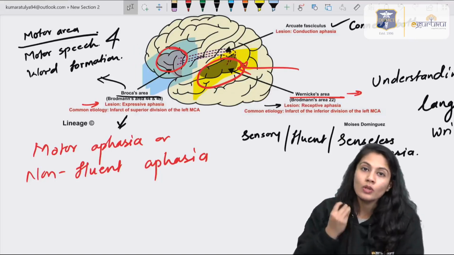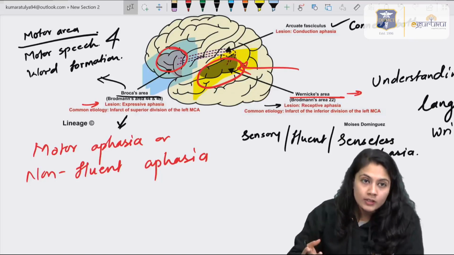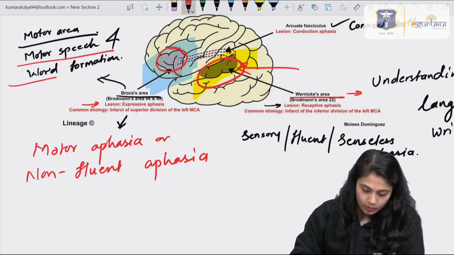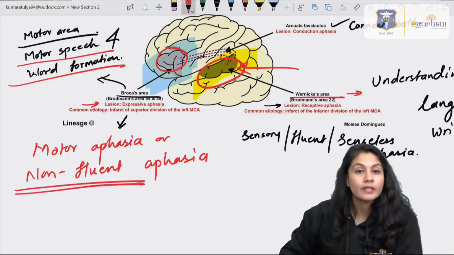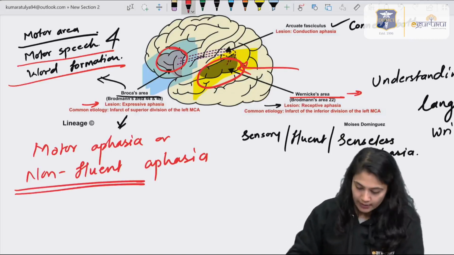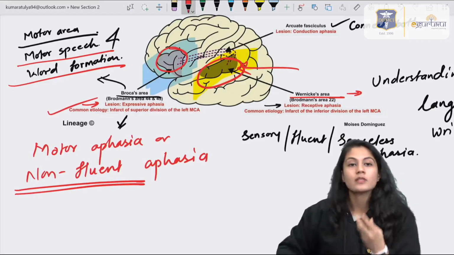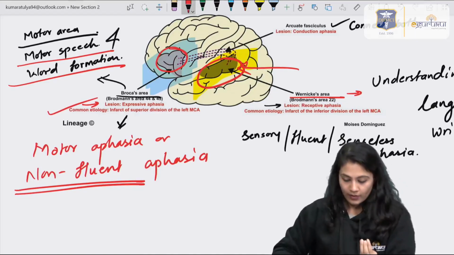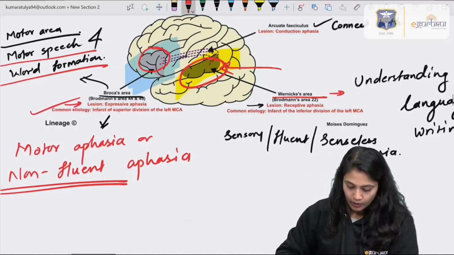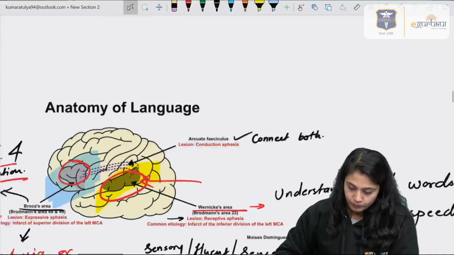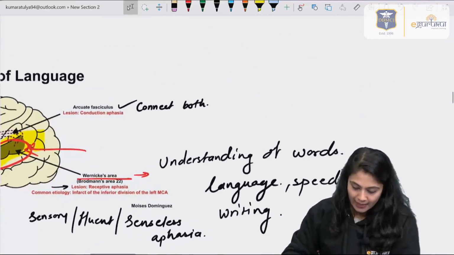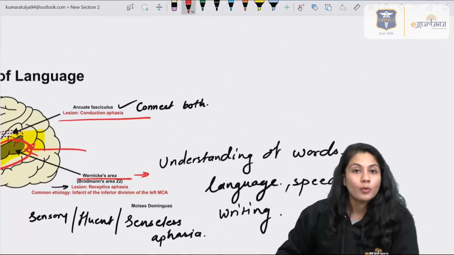So the person will not be able to form the words, or the motor speech, right? So that's why the talk will not be fluent. So it is also known as expressive aphasia, or motor aphasia too, right. That is about the Wernicke's and the Broca's area.